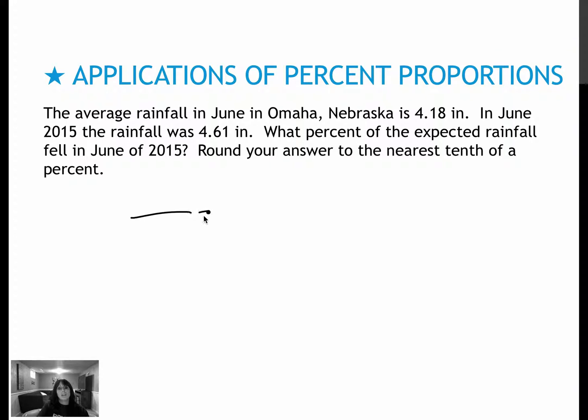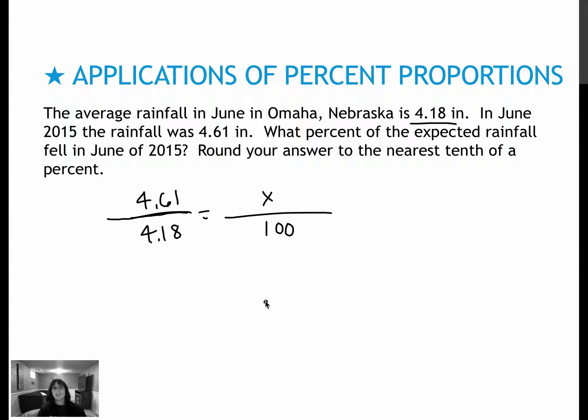So again, part over whole, percent over 100. So this says what percent, that's my x. Which is the part, which is the whole? So the 100% should be the 4.18 because this is 100% of what I'm expecting. Well, how much did I actually get?